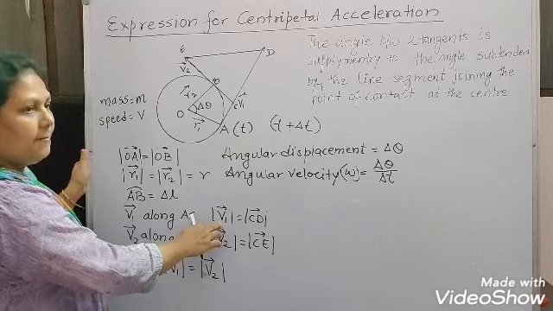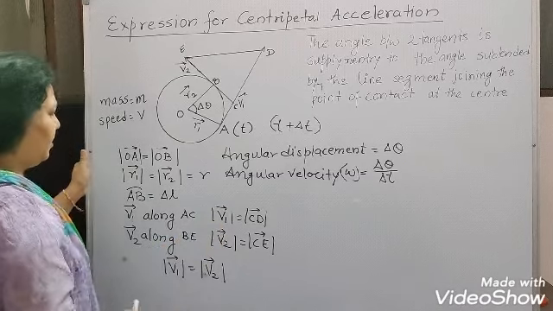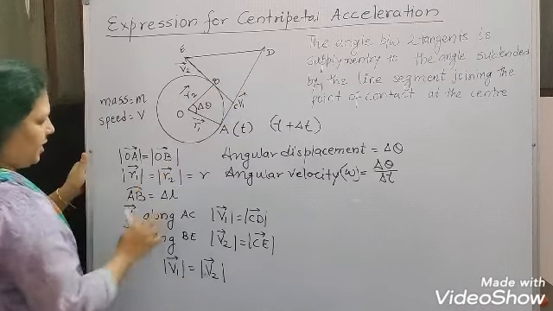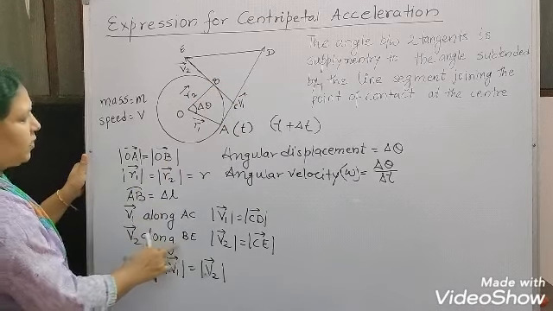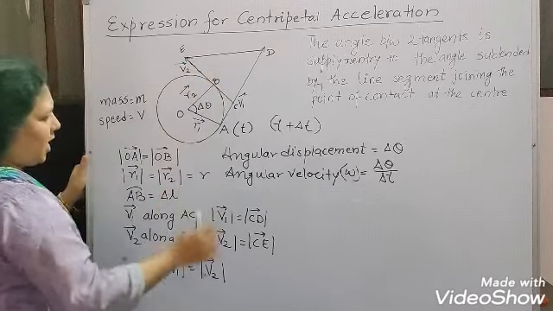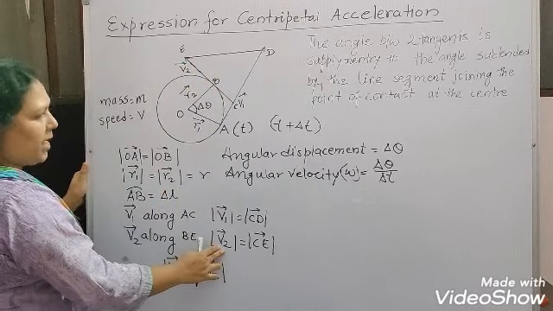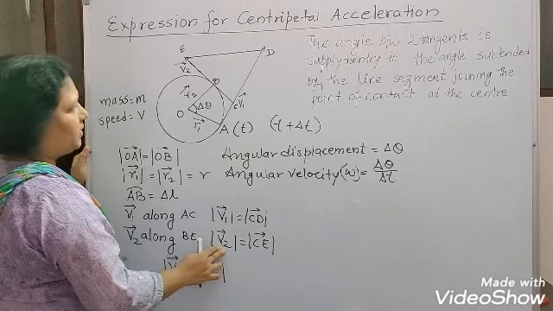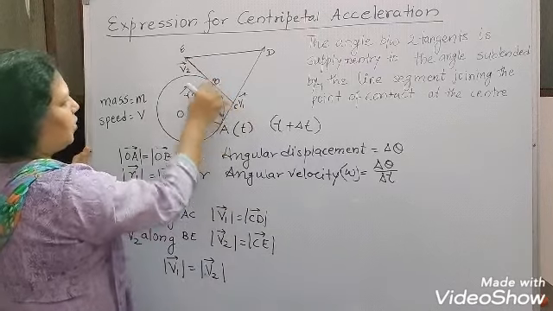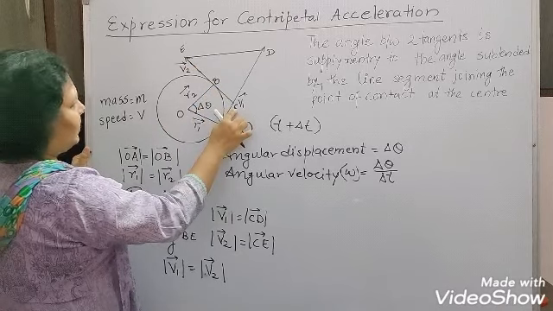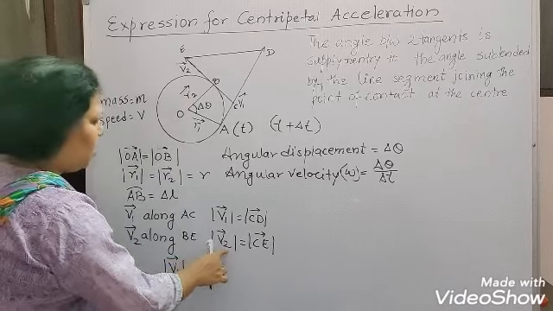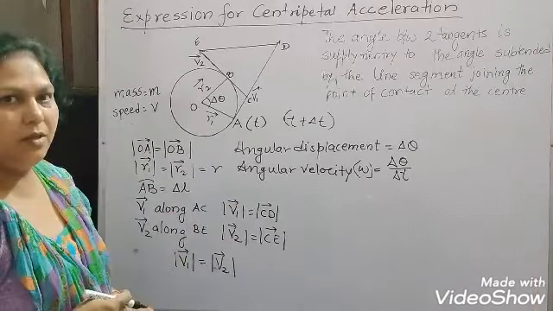The velocity at point B is v2, which is along BE, and the magnitude of v2 is represented by CE.